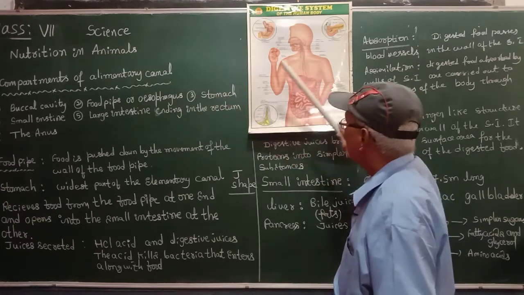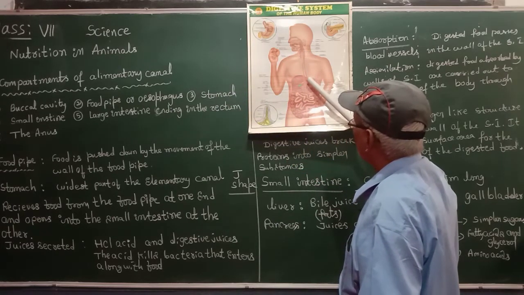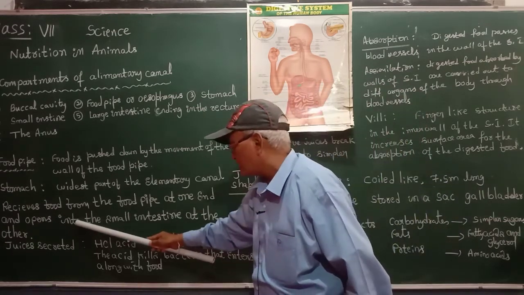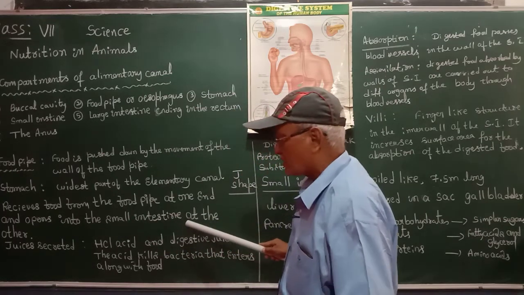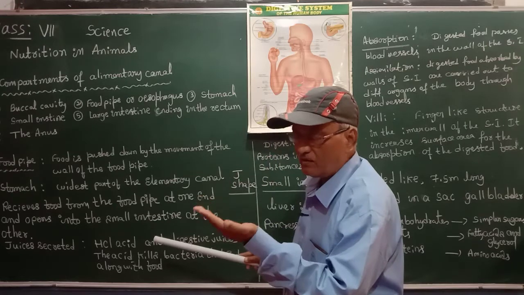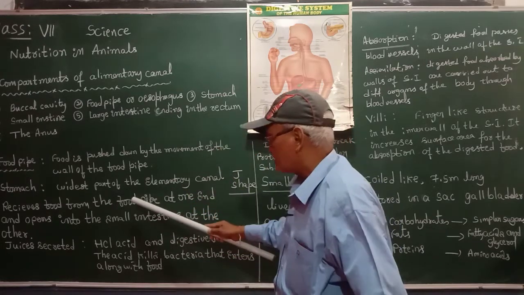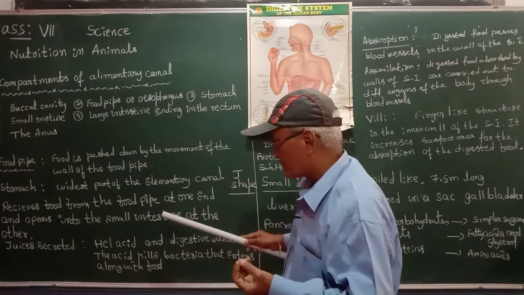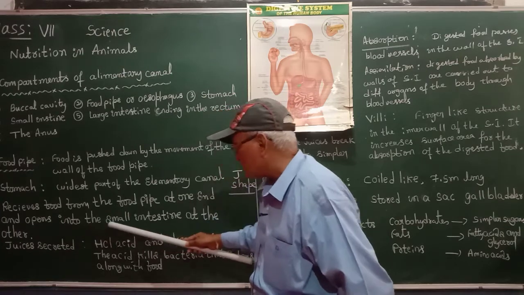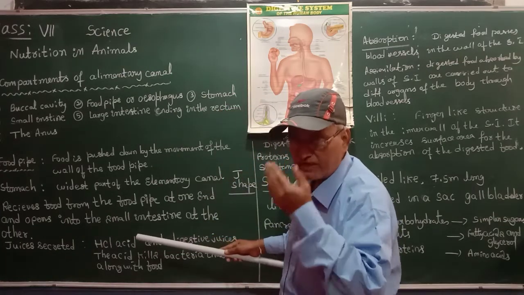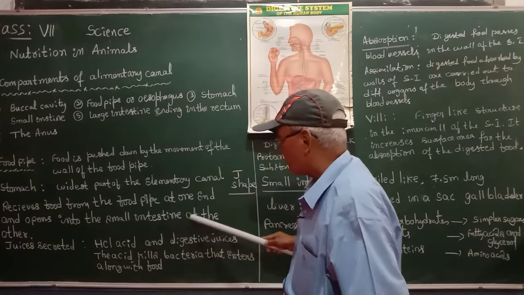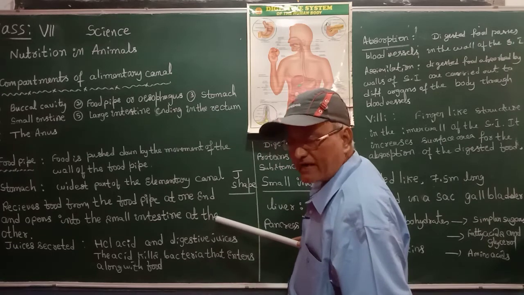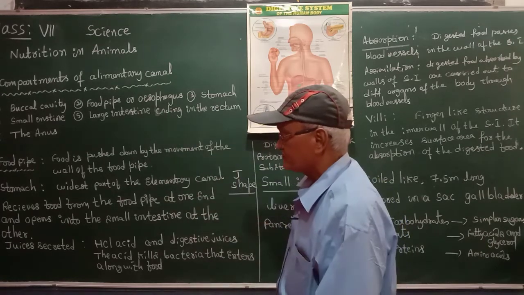At its other end, the stomach is connected to the intestine. The upper part is the food pipe, from where it receives the food, and the other end opens into the small intestine, one more compartment of the digestive tract.